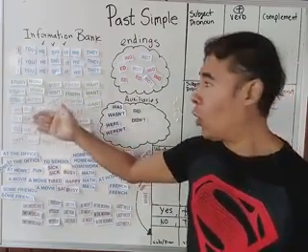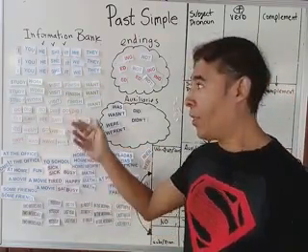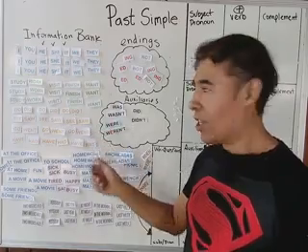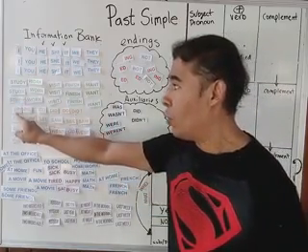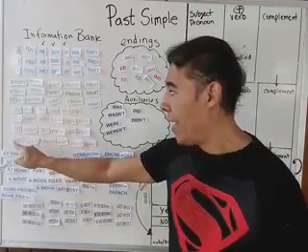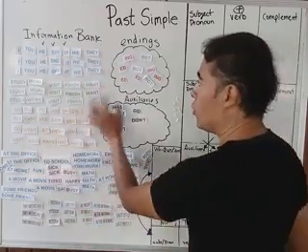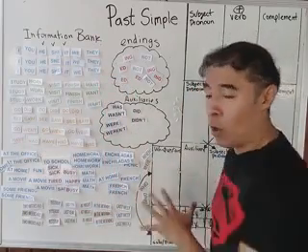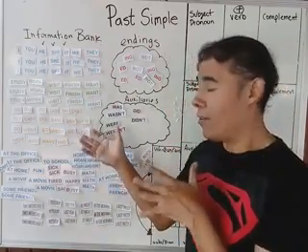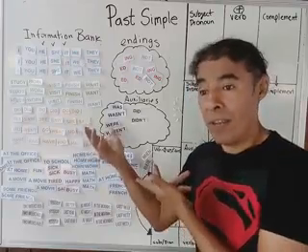It's in yellow color. What do you think they are? Regular? No, it's irregular verbs. We have do, did, see, saw, go, went, have, had. We don't need to use the ending -ed because they are irregular. That's what they are, irregular verbs.